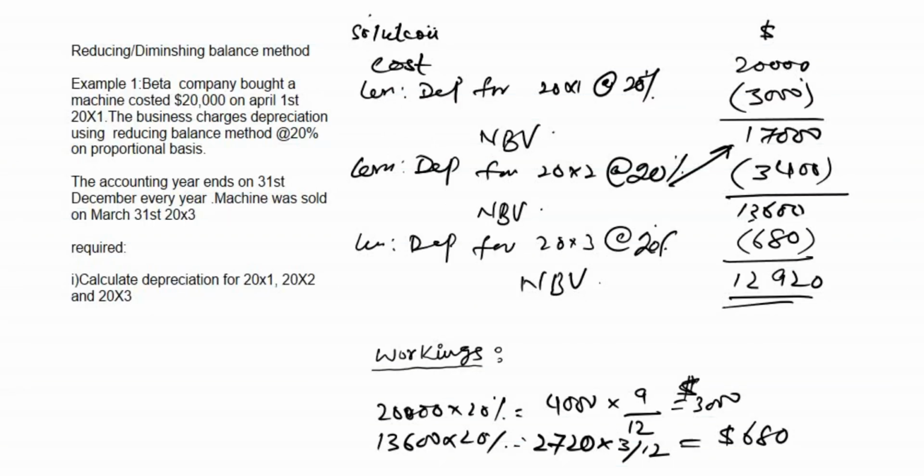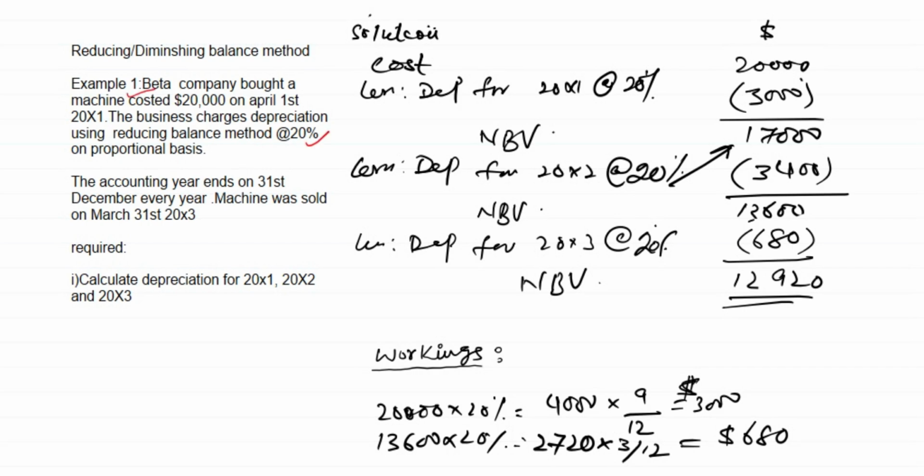Beta company bought a machine costing $20,000 on April 1st, 20x1. The business charges depreciation using RBM, reducing balance method, at the rate of 20% on proportional basis. So here you may see that all the information has been provided to you. The cost is given. Second thing is rate of depreciation.